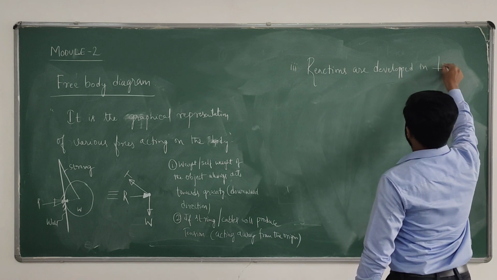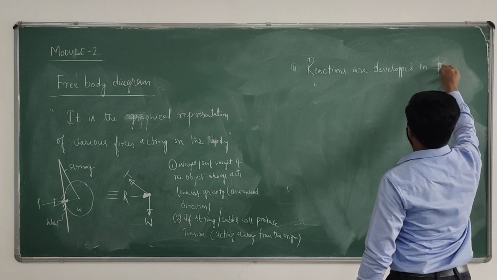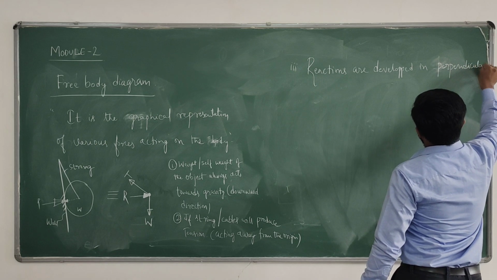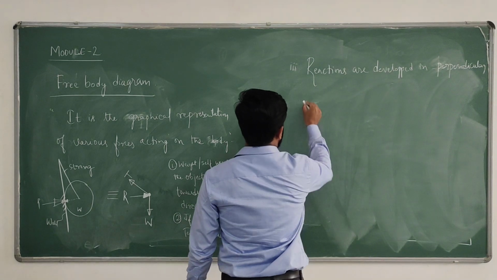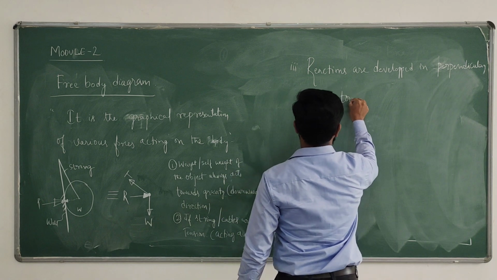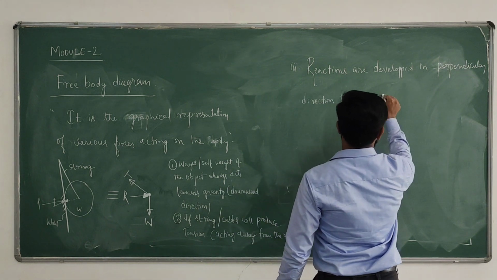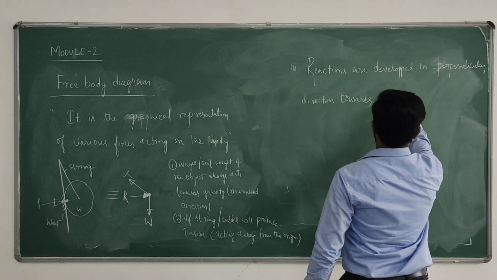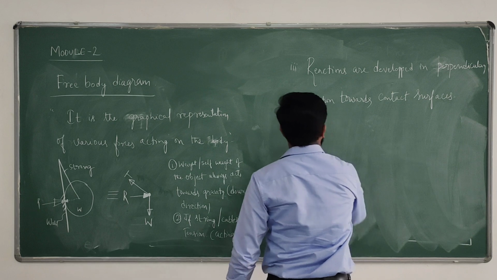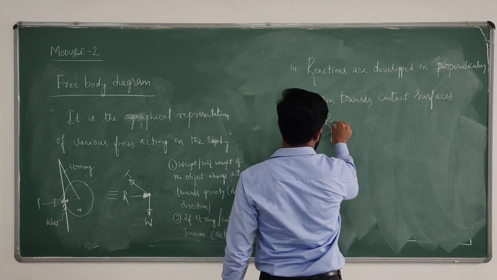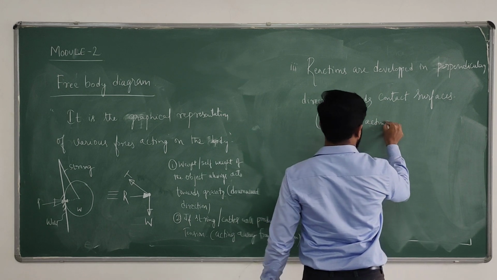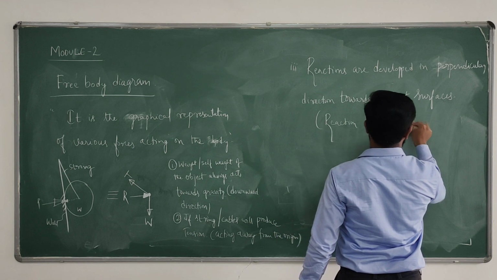Reactions are developed in the perpendicular direction towards contact surfaces, that is, reactions acting towards the origin.